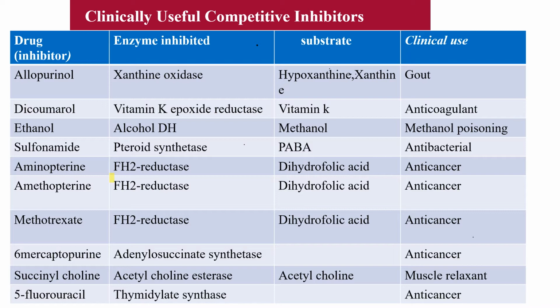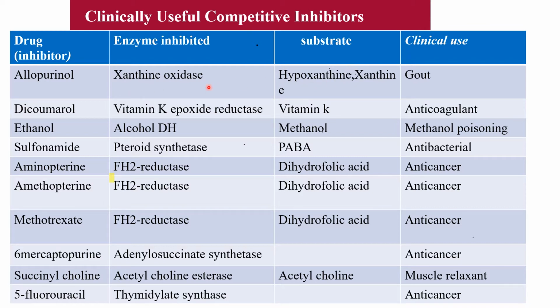Now we will see some examples of competitive inhibitors which are used as drugs. There are many drugs whose action is based on the competitive inhibition of enzymes. For example, take the example of allopurinol. It is a drug used in the treatment of gout, and it is a competitive inhibitor of the enzyme xanthine oxidase.